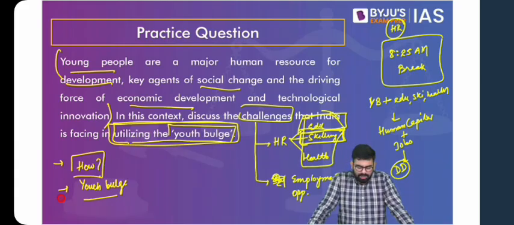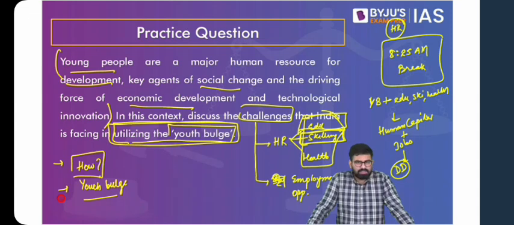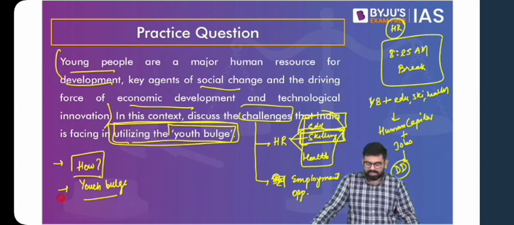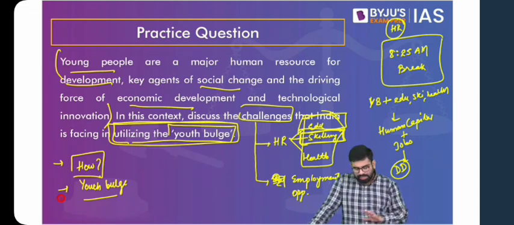Then we come to body part. In body part, you have to remember that it is not just the human resource, but it is also the circumstances. It is also the availability of jobs, etc. that should be dealt with. And in conclusion, you can simply give a suggestion and move ahead. So I hope this question is clear. This discussion is clear. Great.